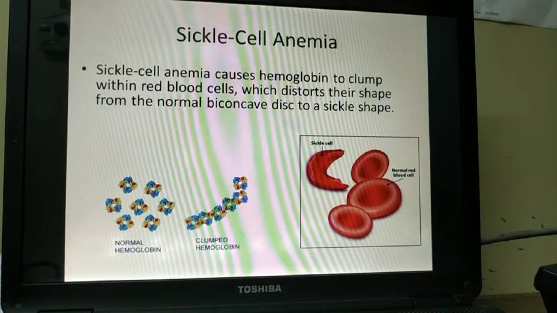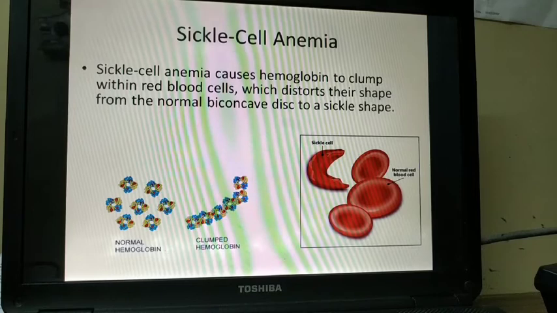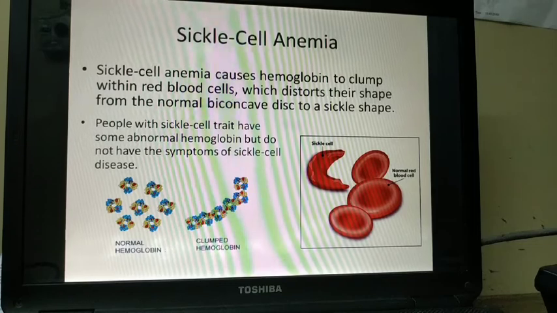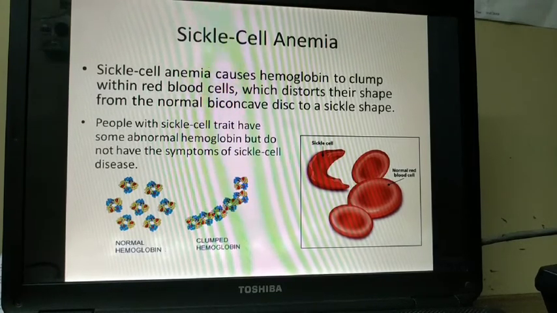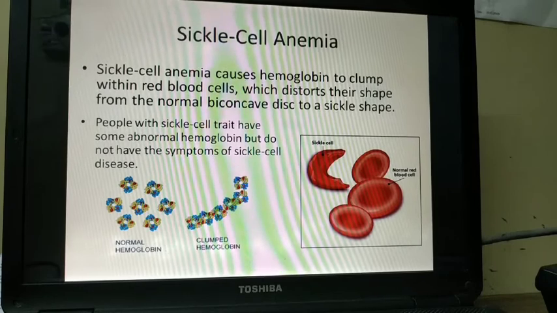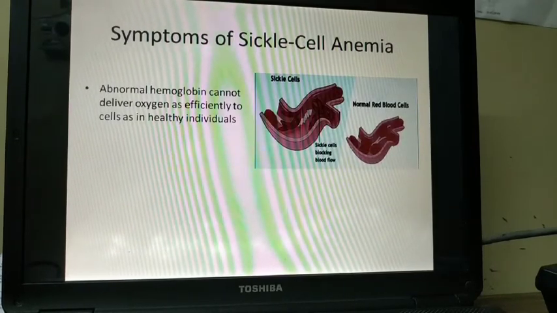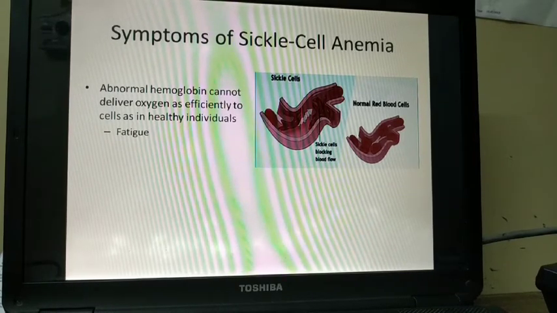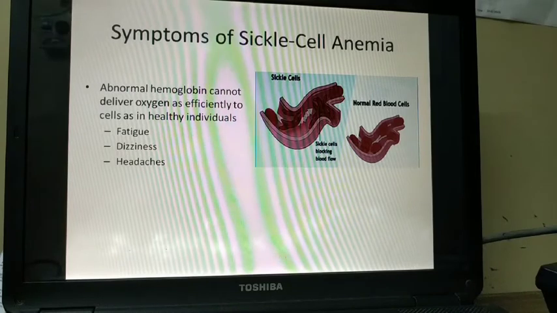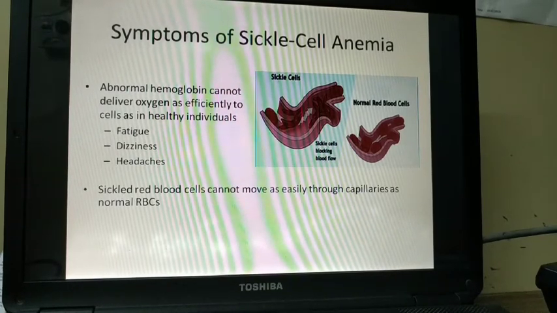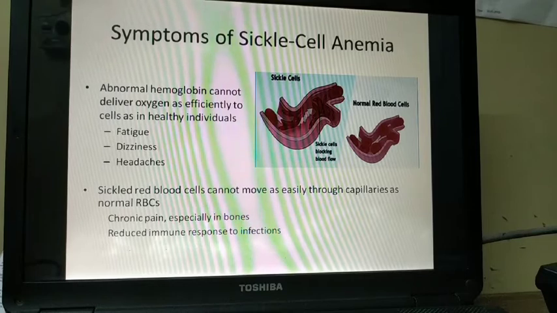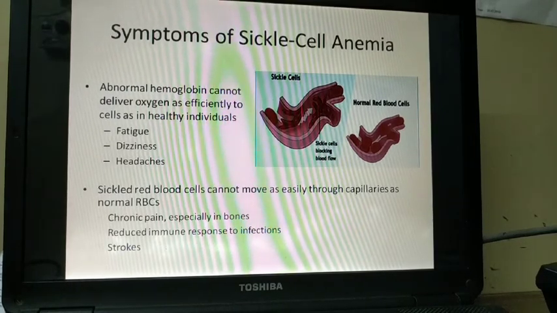Sickle cell anemia causes hemoglobin to clump within red blood cells, which distorts their shape from the normal biconcave disc to a sickle shape. People with sickle cell trait have some abnormal hemoglobin but do not have the symptoms of sickle cell disease. So what are the symptoms? Abnormal hemoglobin cannot deliver oxygen as efficiently to cells as in healthy individuals, so there will be fatigue, dizziness, and headaches. Sickle red blood cells cannot move as easily through capillaries as normal RBCs, so there will be chronic pain, especially in bones, and reduced immune response to infections. It could also lead to strokes.